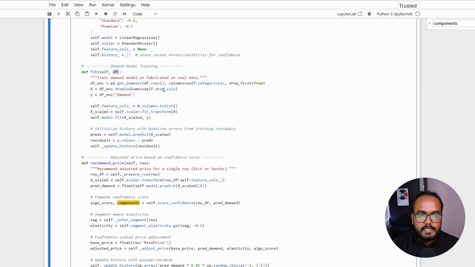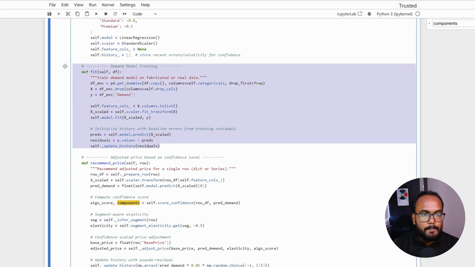Whenever I am passing a data frame over here, it will do a very basic pre-processing step, and it tries to break it into dependent and independent variables. Here I'll try to predict the demand for each and every SKU that is in my data. It tries to calculate the residuals also. Residuals, as in, is the difference between your predicted value and your actual value. If the residual is very high, then your model fit is worse. If it is very close to the actual value, then you have a very optimal and robust model. So this will happen in this particular fit function.